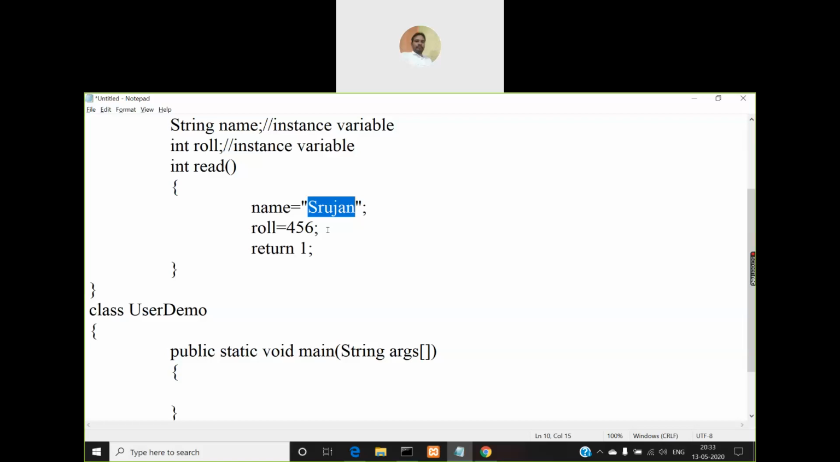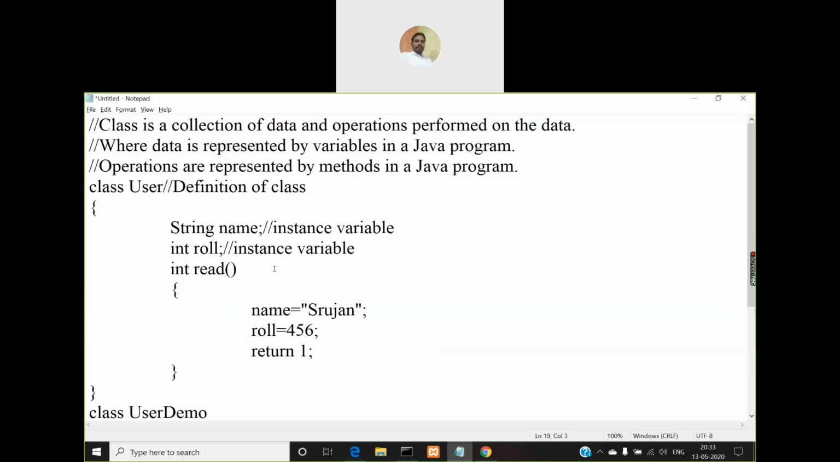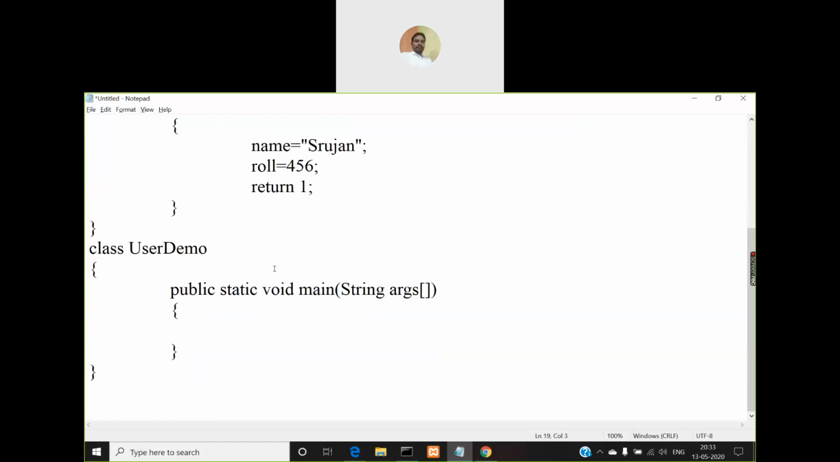So instead of doing that, if you make a call to the read method, for example, if I create an object, you know how to create an object and why to create an object, right? So let me create an object here for the class user, say u1. So this is how you create an object.